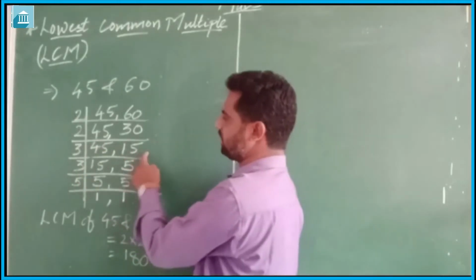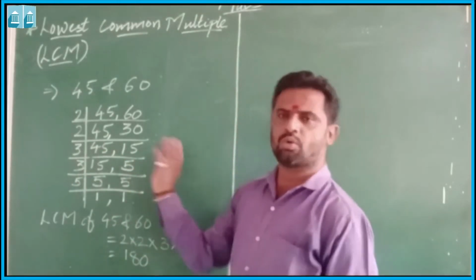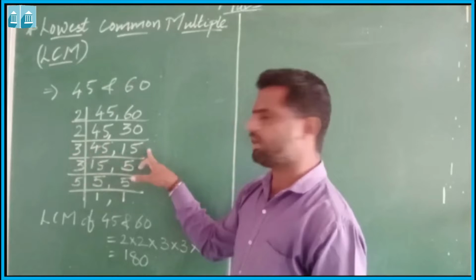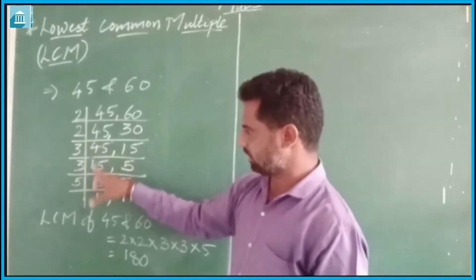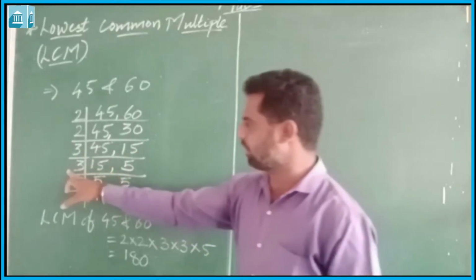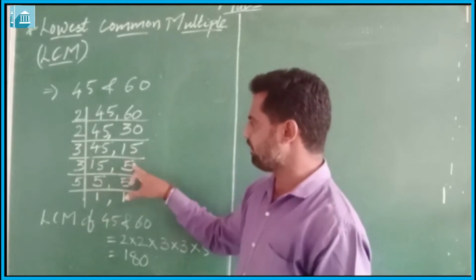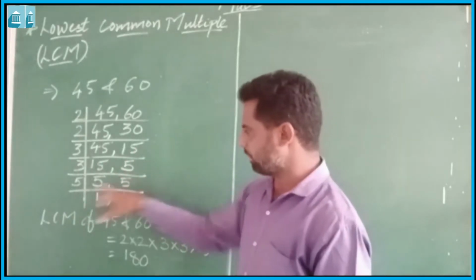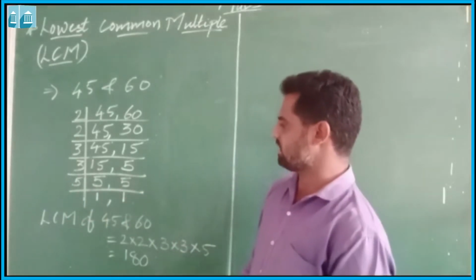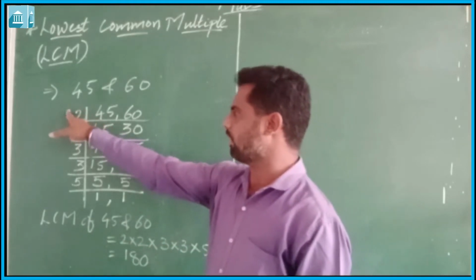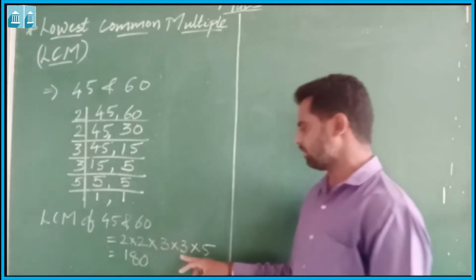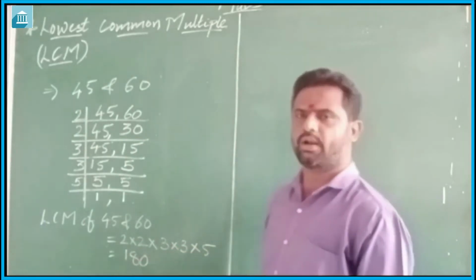Then both the numbers are not divisible by 2, so we will move toward the next prime number, that is 3. When we divide by 3, 45 and 15 are both divisible, so 15 threes are 45, 5 threes are 15. Again 15 is divisible by 3, so again we will divide it, and it will be 5. This 5 will come as it is here. Now 5 is in both places, so it is divisible by 5, and here 1 and 1. Now while finding the LCM of two numbers, we have to multiply all these numbers, that is 2 into 2 into 3 into 3 into 5, that is 180.